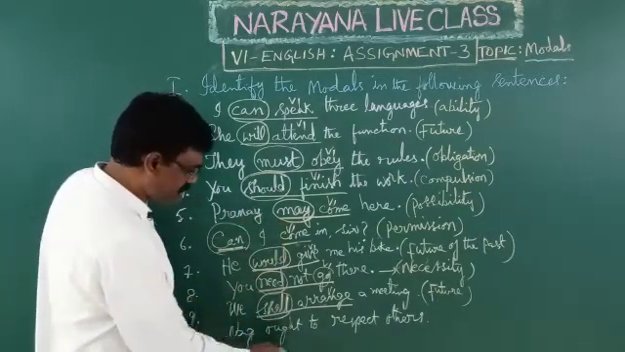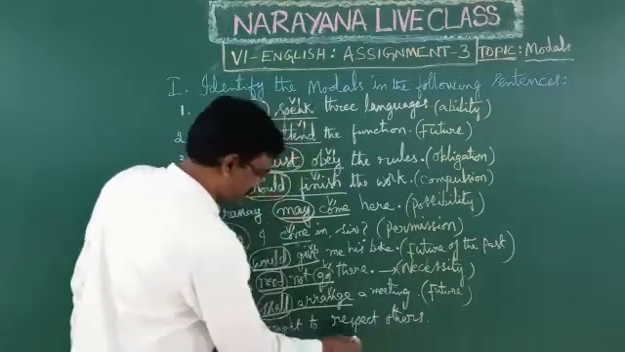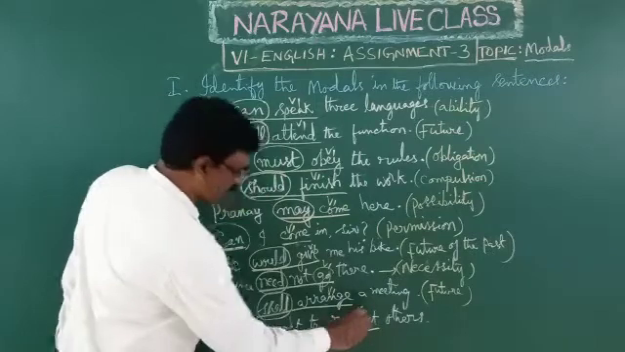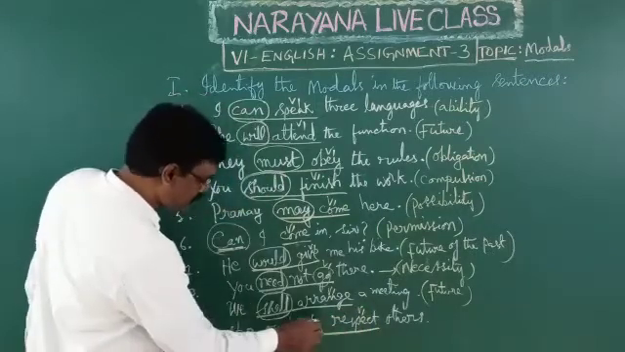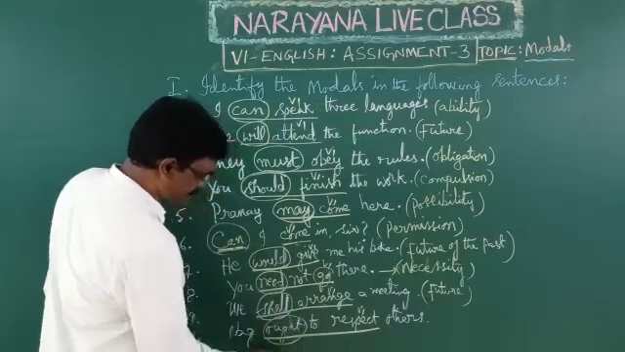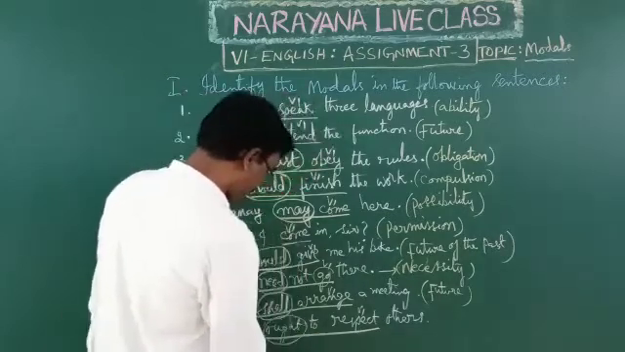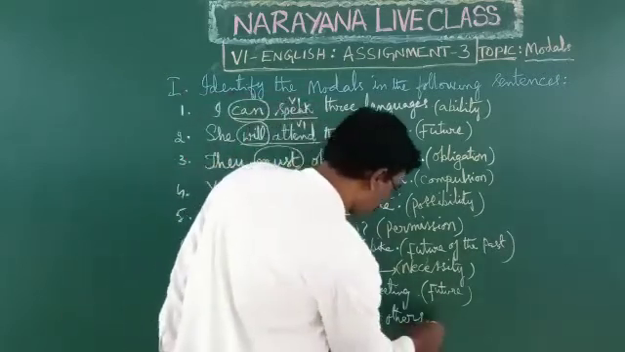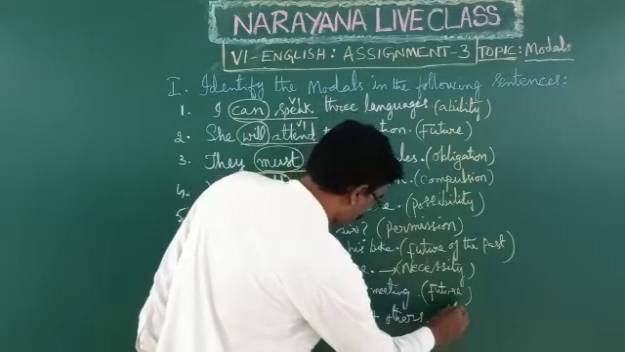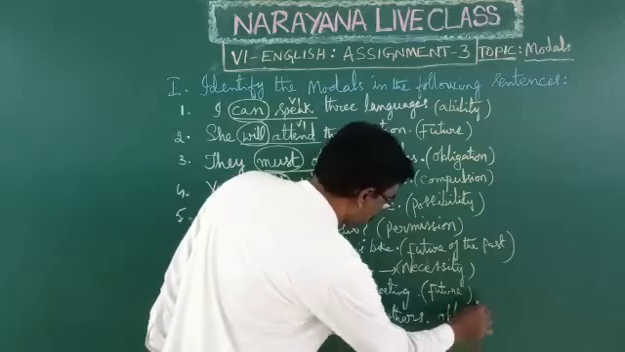Next, you ought to respect others. See this one. Respect is V1, main verb first form. Ought to, so this is a modal auxiliary. It is used to express obligation.